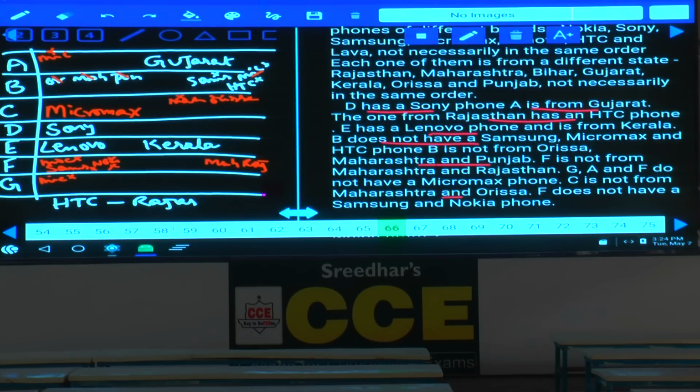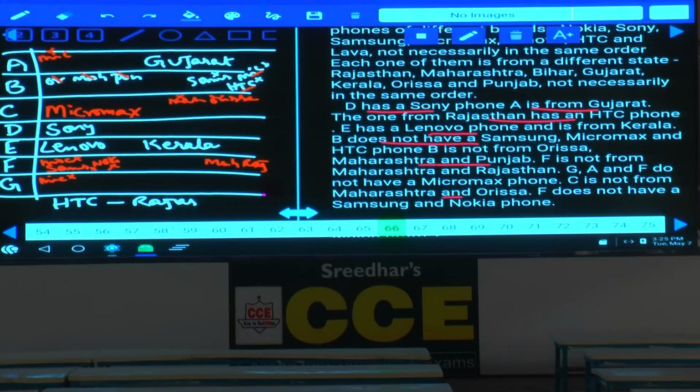Now what are we left with? Samsung and HTC. If you observe HTC here, A cannot own HTC because if A owns HTC, he must be from Rajasthan. Hence, A is ruled out, and B cannot own HTC.